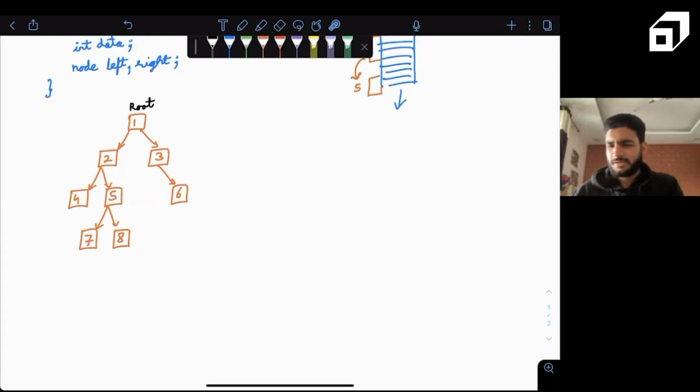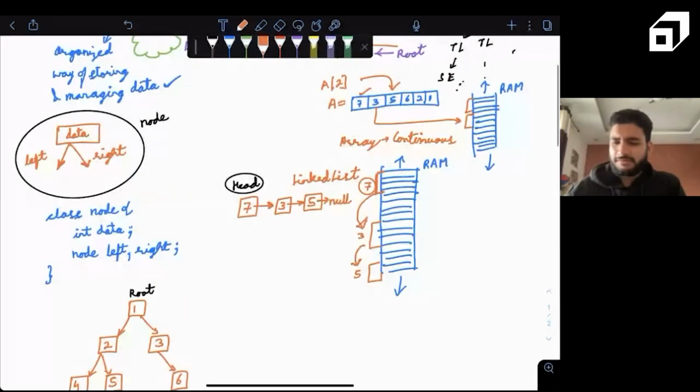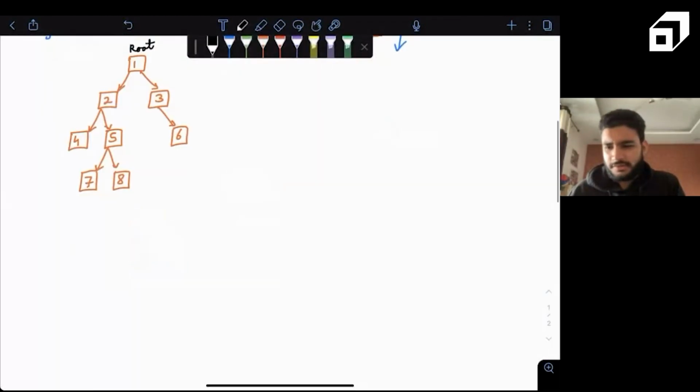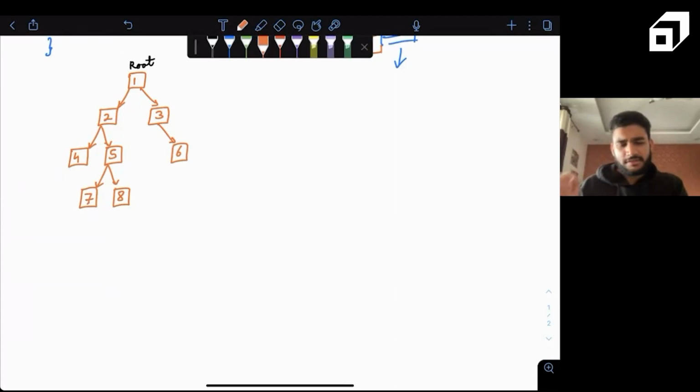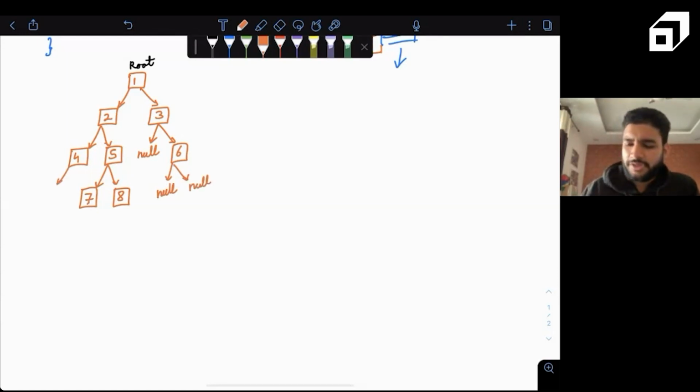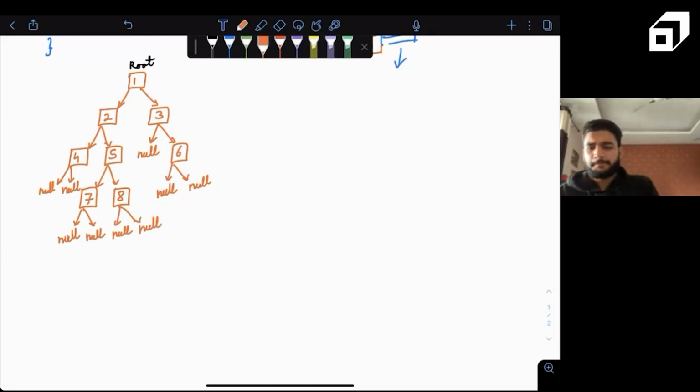No problem with that. Now, guys, similar to a linked list, where we have the last node pointing to null, for the nodes here, the left or right pointers which are not pointing to a node will point to the null node, which indicates there is no data there. Make sense? So we'll have this pointing to a null node, this pointing to a null node, because for every node we are defining a left and right pointer. So left and right for everything will point to null. This will point to a null node, and this will point to a null node. So far, so good? Yes.